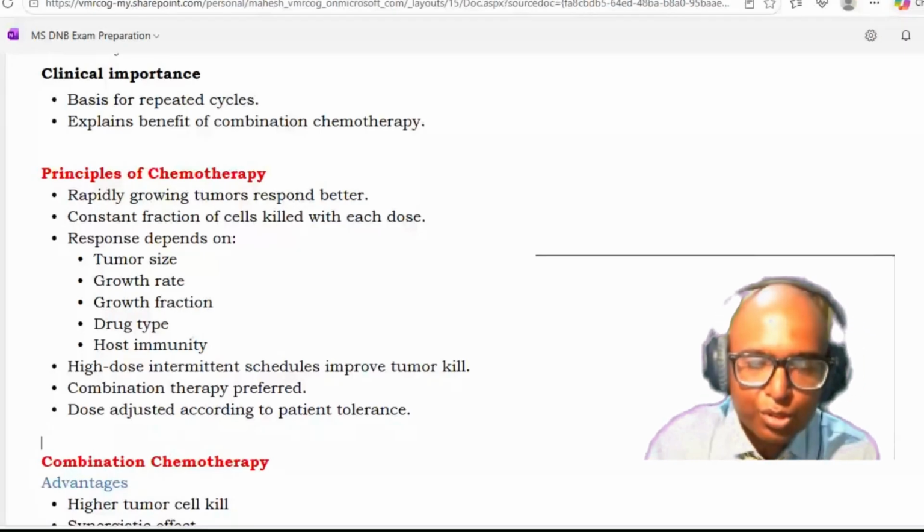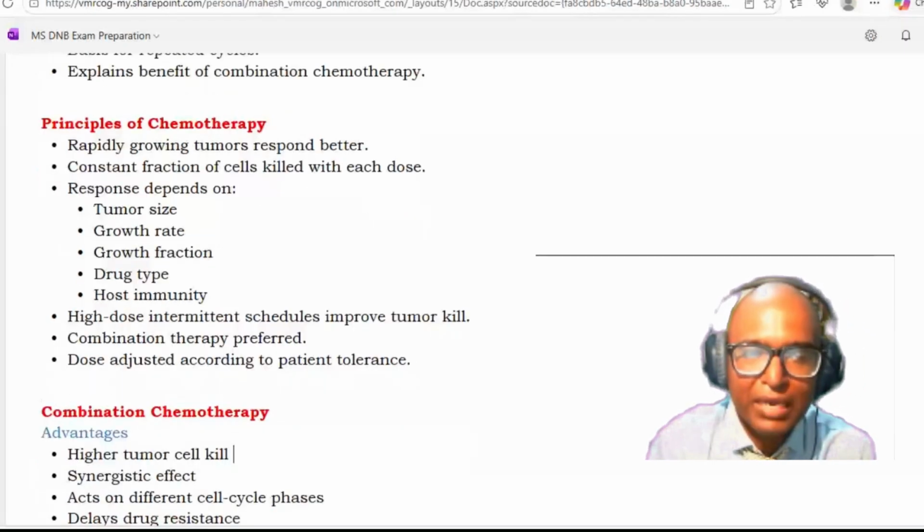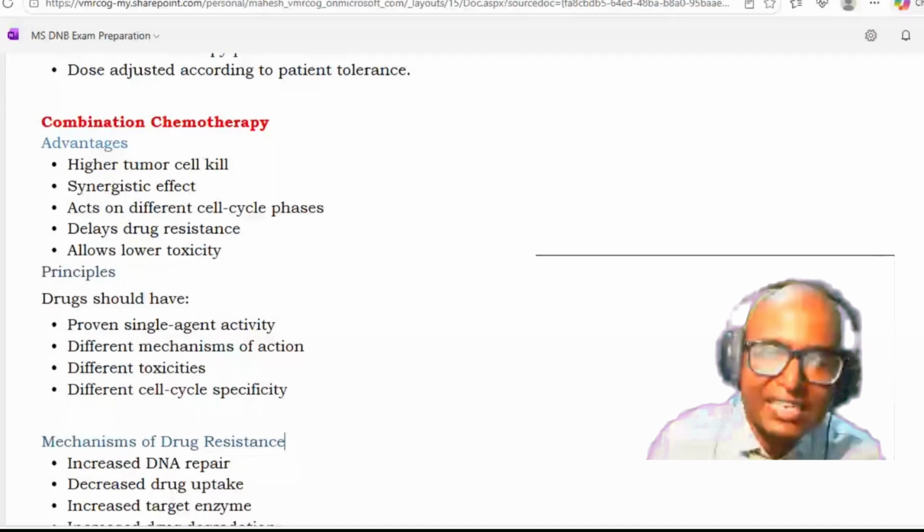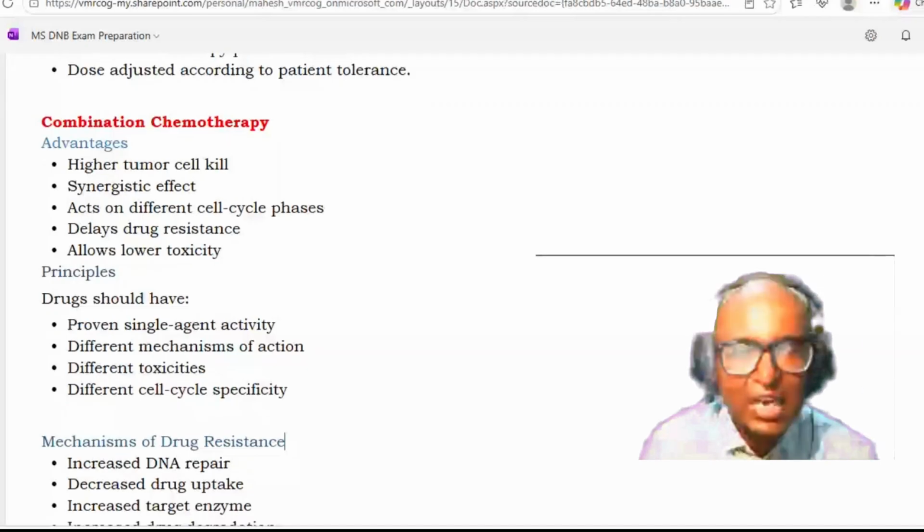Now you should also understand the advantages of combination chemotherapy. Why do we combine chemotherapeutic agents? The advantage is that you get a higher tumor cell kill and a synergistic effect, because the drugs act on different cell cycle phases. They will delay drug resistance and allow lower toxicity.